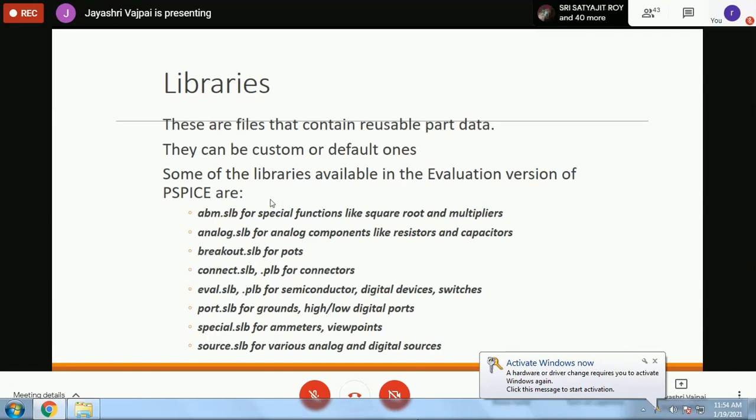So PSpice will give you an error saying that there is an inductive loop in the circuit. It will not allow you to simulate it.